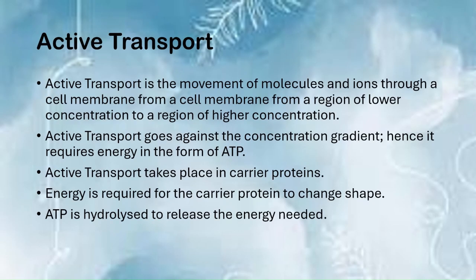So what is active transport? Active transport is the movement of molecules and ions through a cell membrane from a region of lower concentration to a region of higher concentration. So active transport goes against the concentration gradient, hence it requires energy in the form of ATP. Active transport takes place in carrier proteins, and energy is required for the carrier protein to change shape.